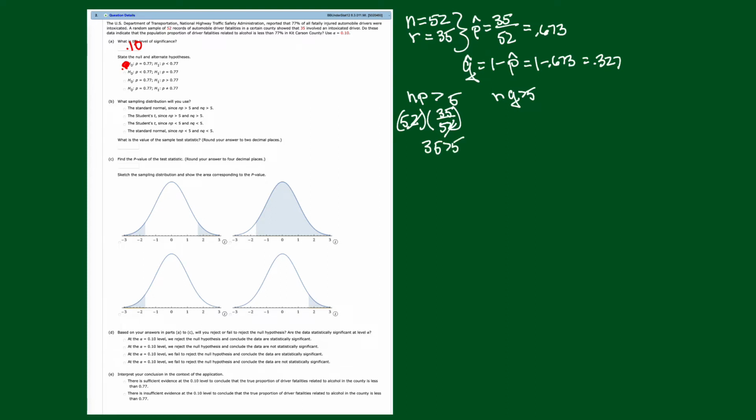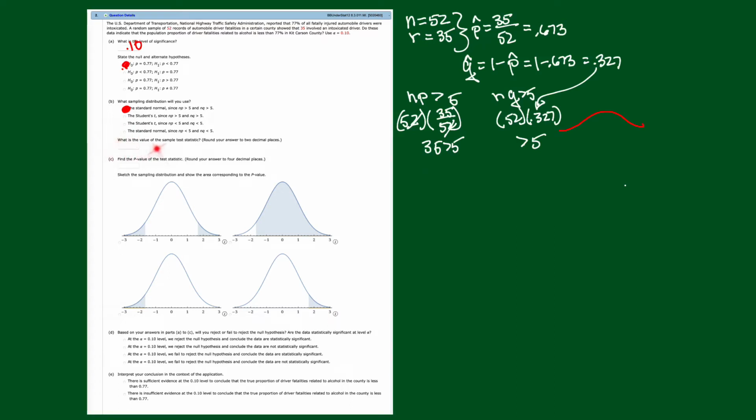And then for Q, 52 times Q, which is 0.327. Now, just look at it. This is 30% of 50, and 30% of 50 is bigger than 5. You don't actually need the number. Is it bigger than 5 or smaller than 5? It's bigger than 5. So, yes, NP and NQ are both greater than 5, so we'll select this one. We're going to use the standard normal, which means we're using the Z-curve.